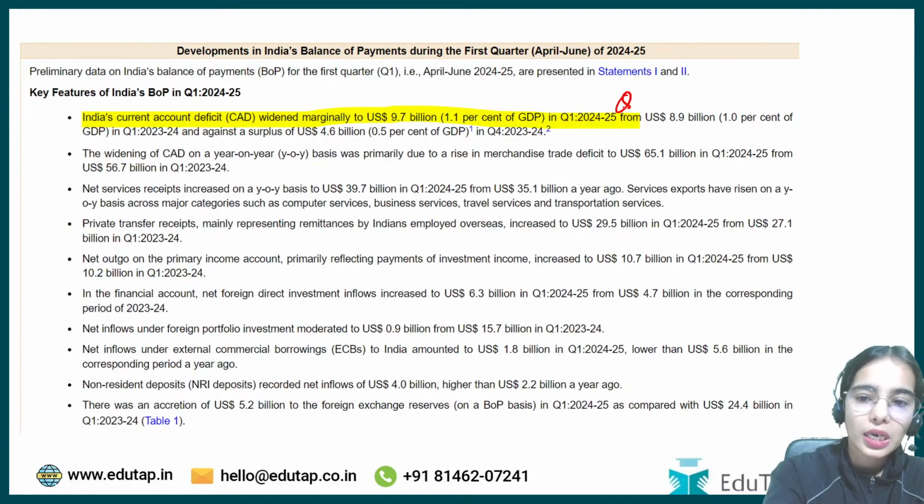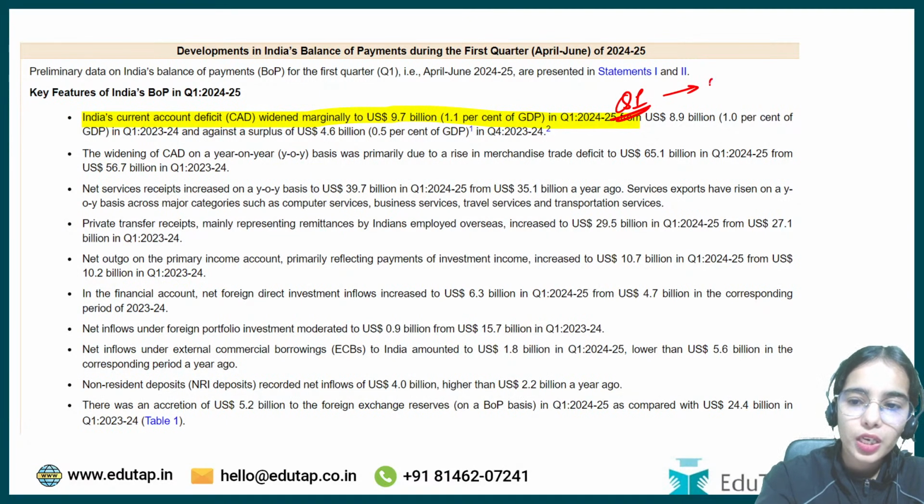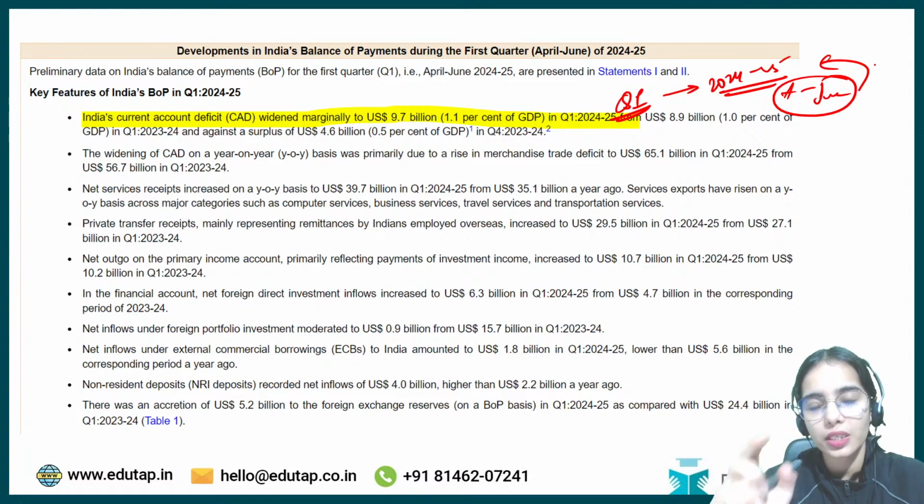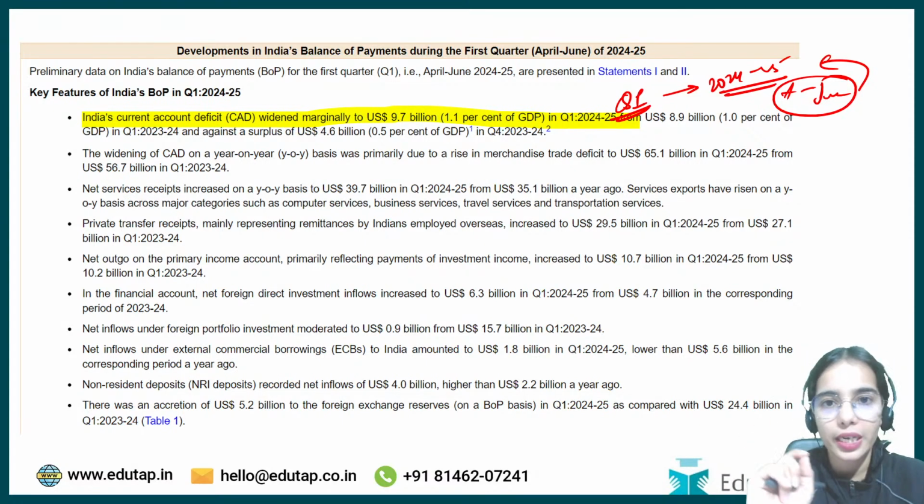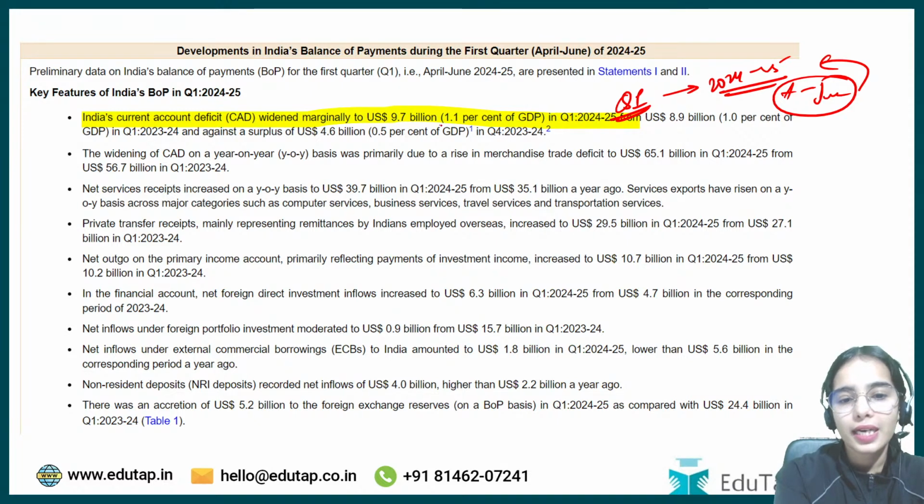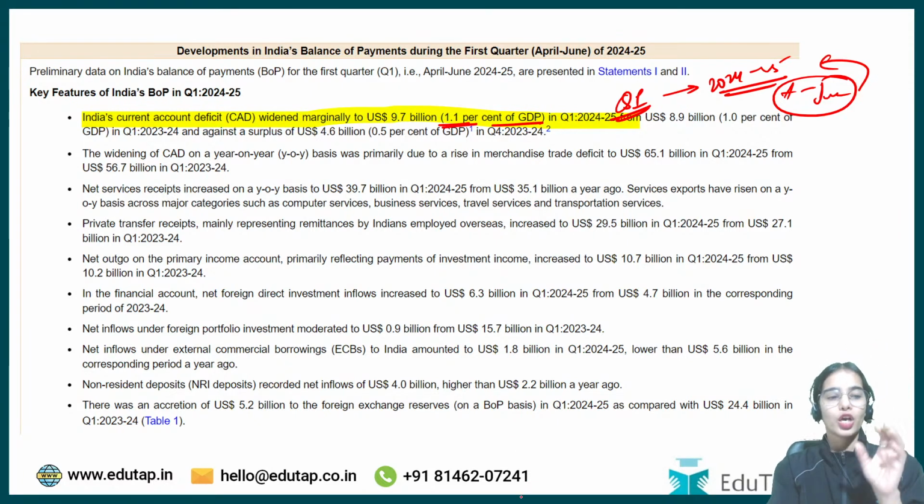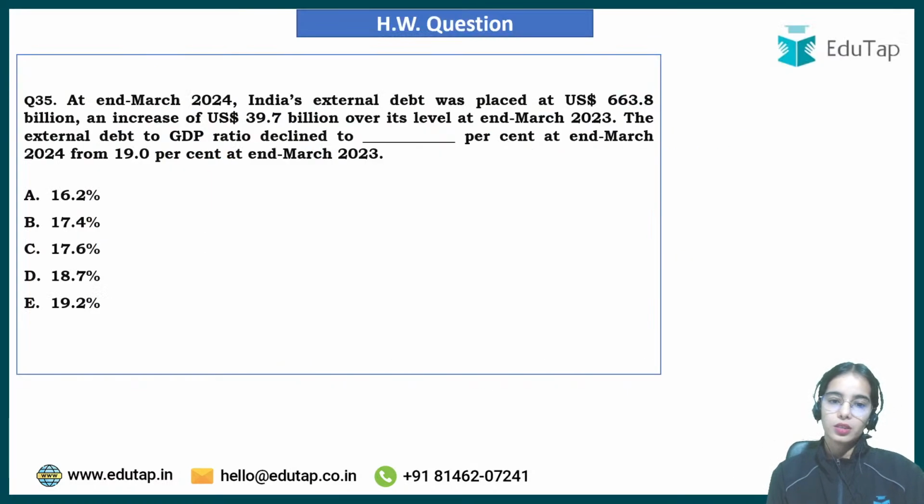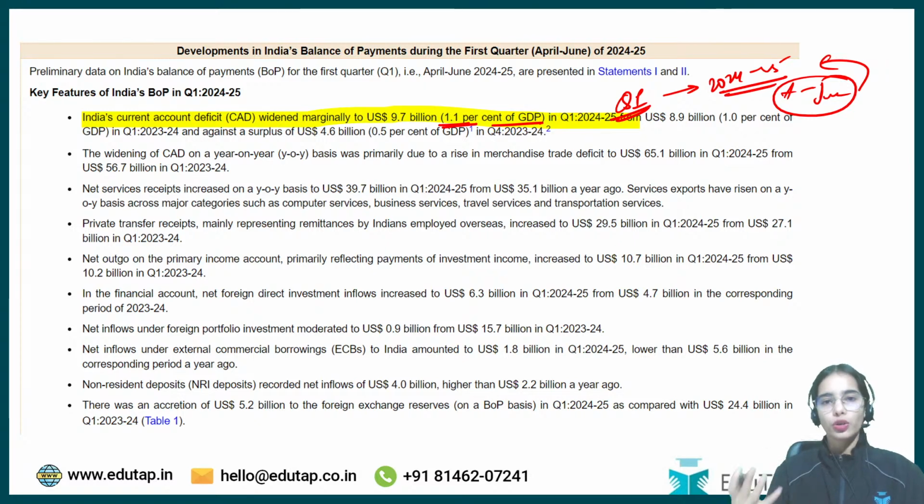If we discuss quarter 1 of 2024-25, that is the April to June quarter, we have again reached a deficit in the current account, and the deficit is higher, at 1.1% of the GDP. So in the first quarter of 2024-25, India's current account deficit has widened to 1.1% of the GDP. So this is the idea. You do not have to focus too much on the quarterly data, but have the basic idea that the current account is again in deficit, and that also a little higher than before.